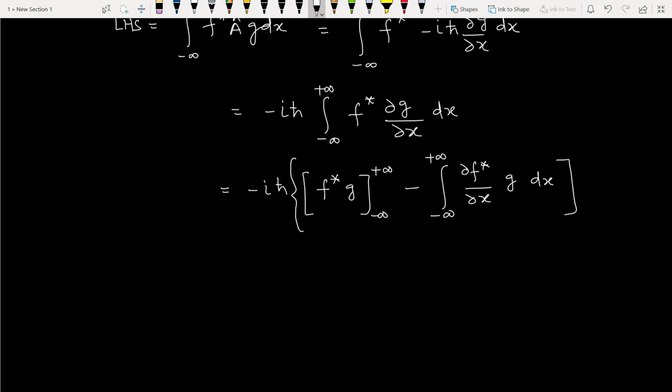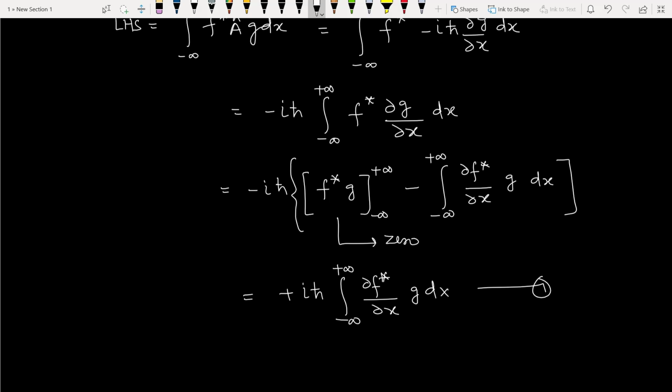So for a well behaved function, it should vanish at infinity, so this value will be 0. So minus minus plus, it will be i h cut integral minus infinity to plus infinity del f star upon del x g dx. So this is our left hand side.